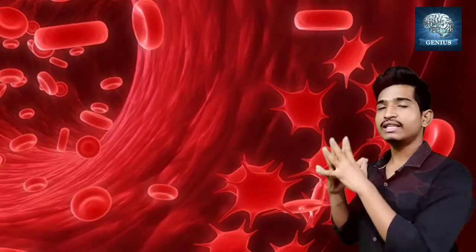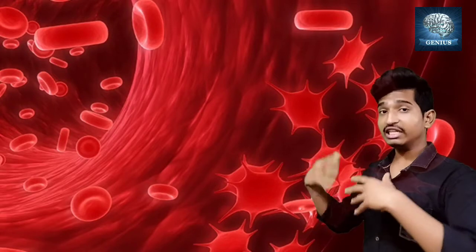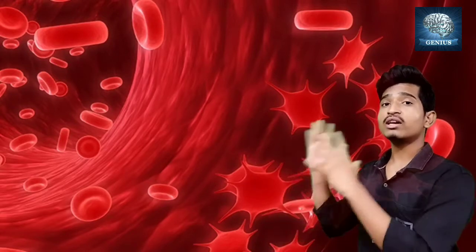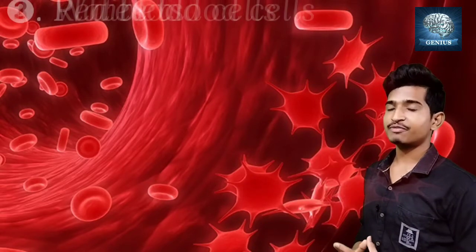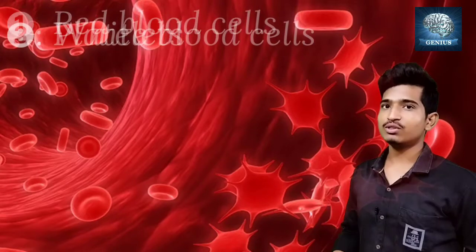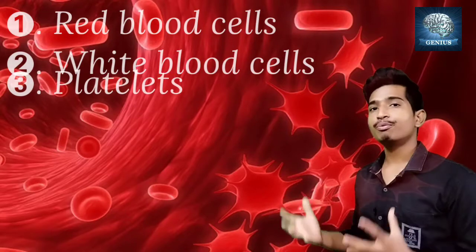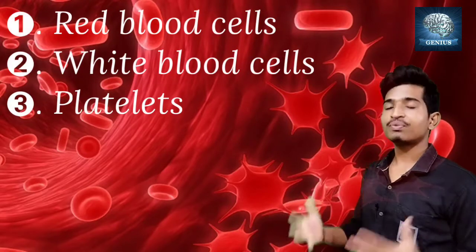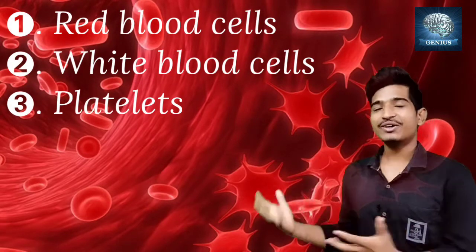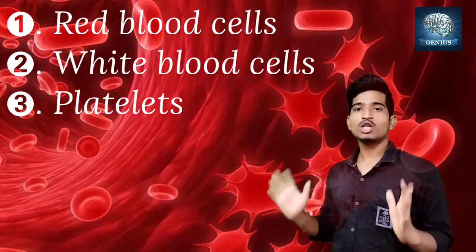So we have studied the three components of the blood, the three blood cells: RBCs, WBCs, and platelets. Red blood corpuscles are nothing but the red blood cells. White blood corpuscles, we call them WBCs. And platelets. So this is the information about the blood.